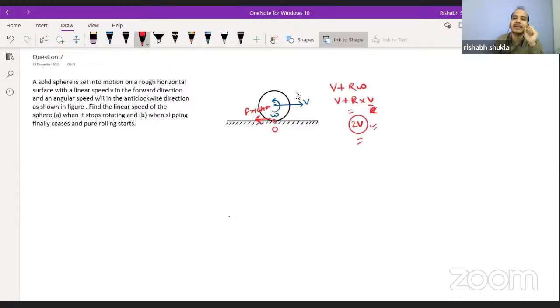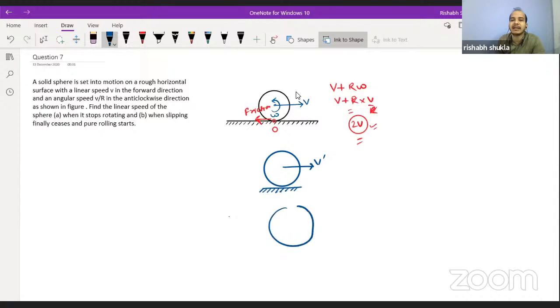So the friction is acting in the backward direction. Now, after a while the situation will be like this: the body will be having some velocity v dash and omega becomes equal to 0. This is our case A, at which v dash is asked.